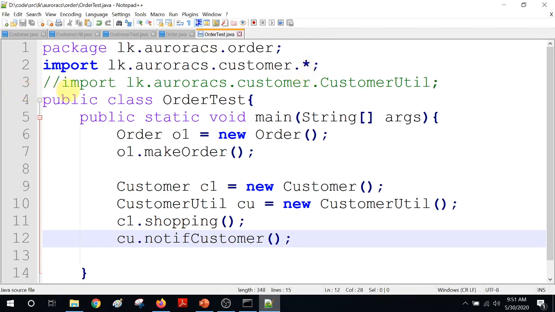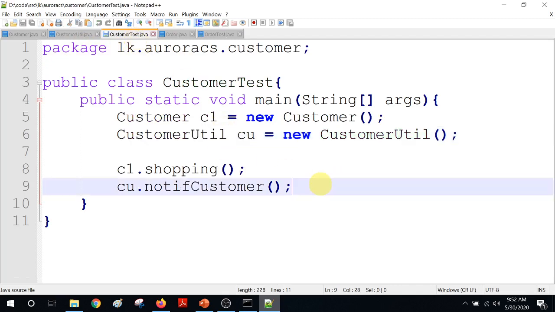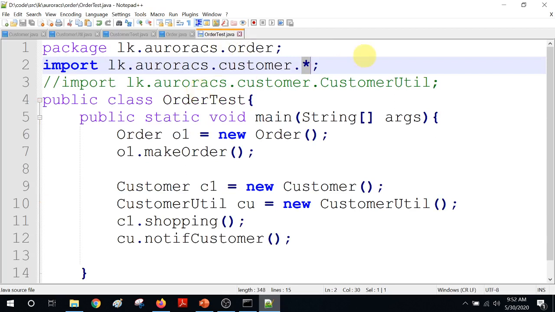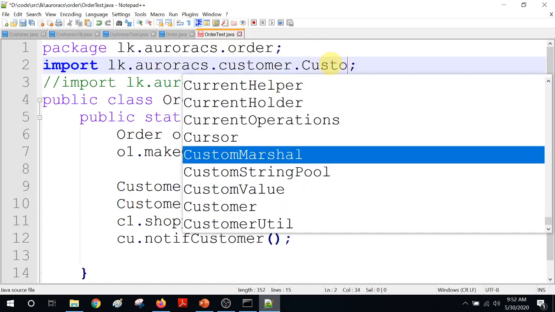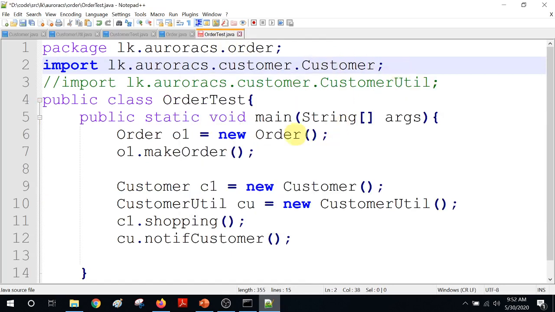Then there's another thing I want to briefly explain. Other than import and use, there's another approach. Of course that is a very cumbersome approach, but for example, I'm now going back to the old approach. I'll be using the other class for that, the test, because it's easier for me. I will be importing the customer class, because otherwise I have to do a lot of coding. Customer, right? Now what happens?